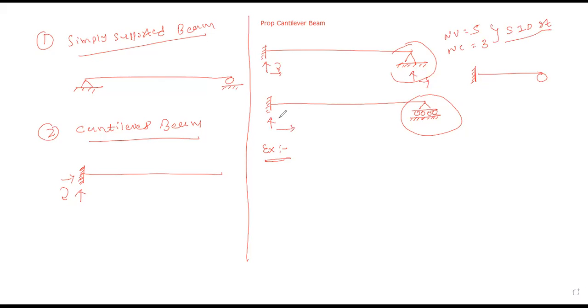Here 3 reactions, here 1 reaction, so your number of unknowns is 4 and the number of conditions is 3. So can I say the prop cantilever beam is one kind of statically indeterminate structure? Is it okay? Please confirm me. Okay, sure. The next kind of beam is a fixed beam.